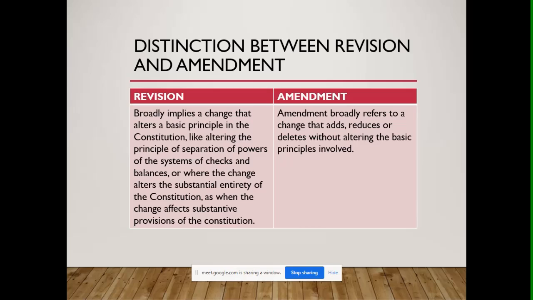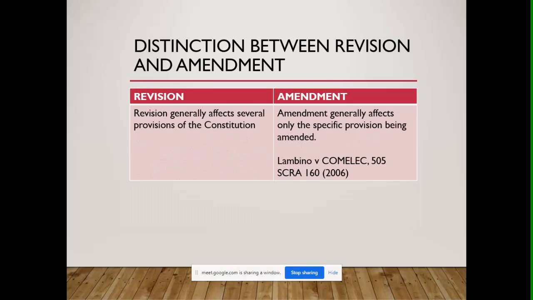An amendment, on the other hand, is small. Okay, it usually pertains to a certain provision only. Revision generally affects several provisions of the Constitution.